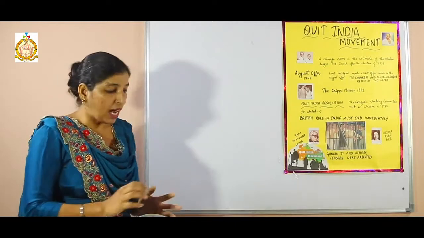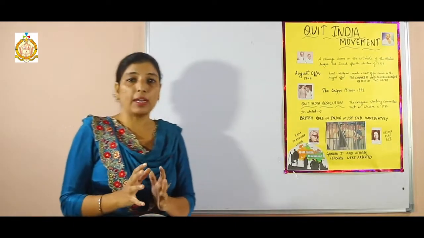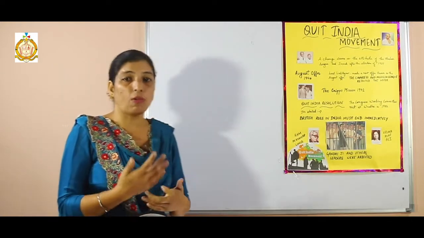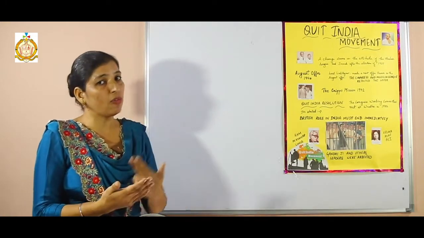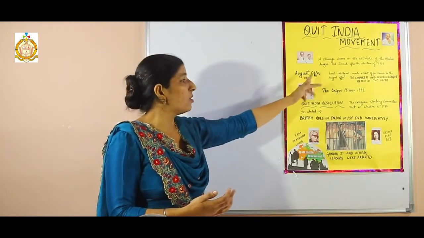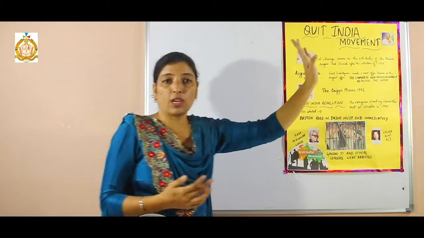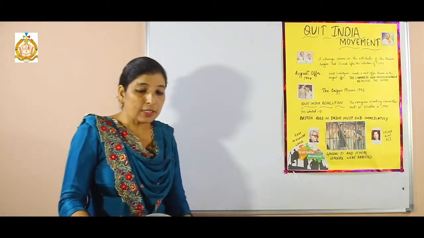For the purpose of settlement with the Congress, the British government presented one offer in front of the Congress. The name of that offer is the August offer, which was presented in 1940 by Lord Linlithgow, Viceroy of that time. Clear?